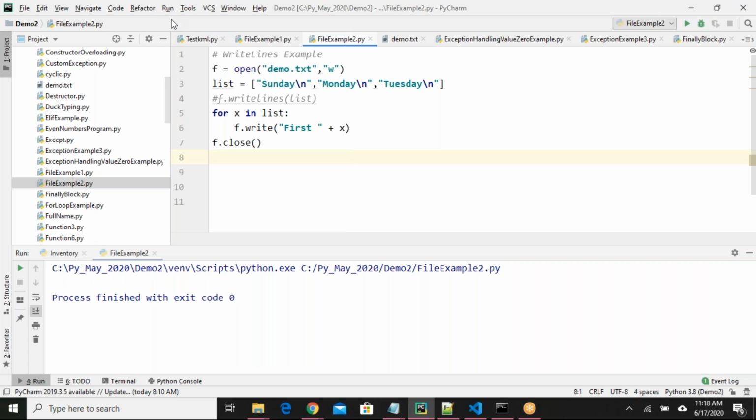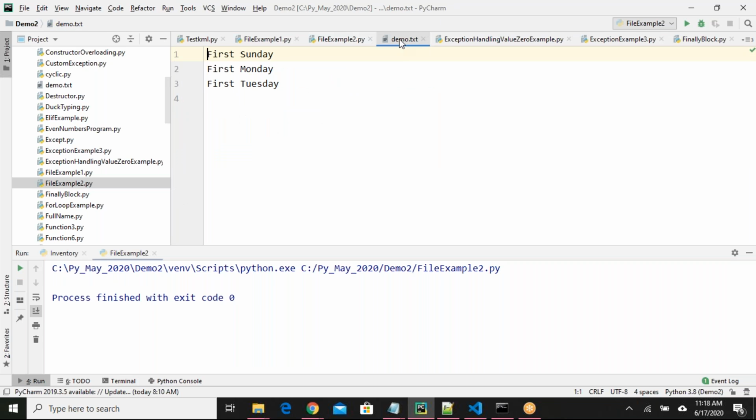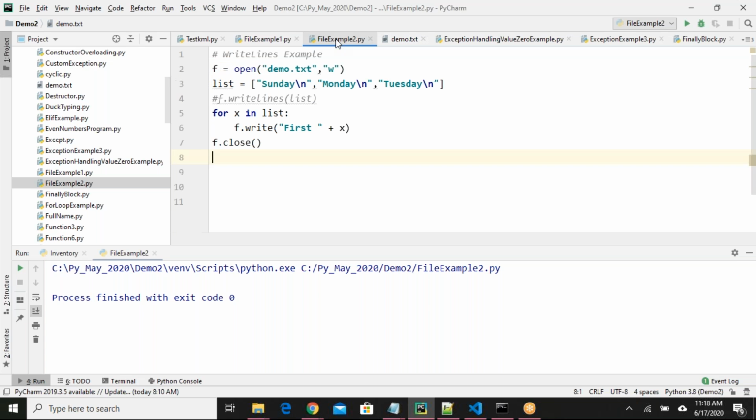It's a very simple logic, guys. I thought everyone would tell, but only one person is able to tell this. See, it gives first Sunday, first Monday, first Tuesday, right? You know the for loop, you know the plus operator, you know everything here. Nothing is here which you don't know. So logical thinking you're missing. You are not practicing properly. Simple. At least you got it now, everyone.